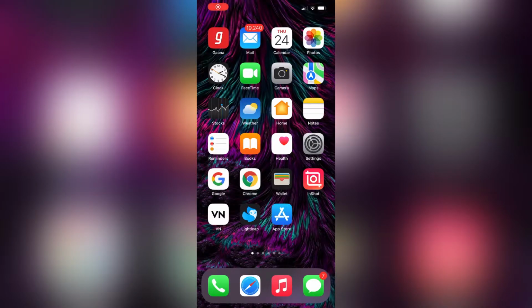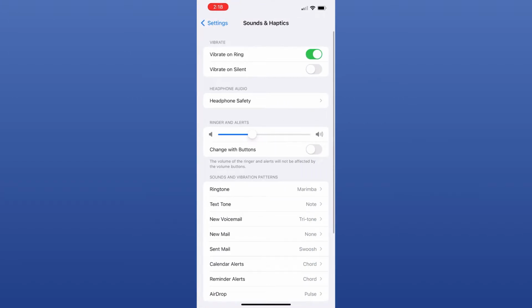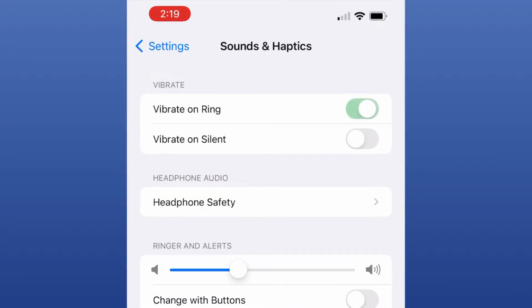So let's start. Open Settings and click on Sounds and Haptics. Here you can enable Vibrate on Ring. Through this option, the phone will vibrate while ringing. If you want only vibration when your phone is on silent mode, then enable this option, Vibrate on Silent.